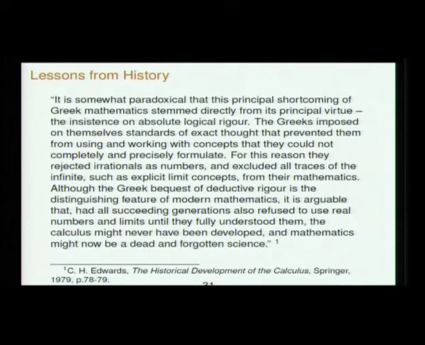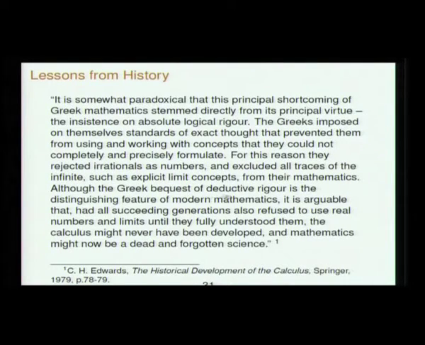Now the more important point: it is somewhat paradoxical that this principal shortcoming of Greek mathematics stemmed directly from its principal virtue, the insistence on absolute logical rigor. The Greeks imposed on themselves standards of exact thought that prevented them from using and working with concepts that they could not completely and precisely formulate. For this reason, they rejected irrationals as numbers, excluded all traces of the infinite and even zero, and things like explicit limit concepts from their mathematics.